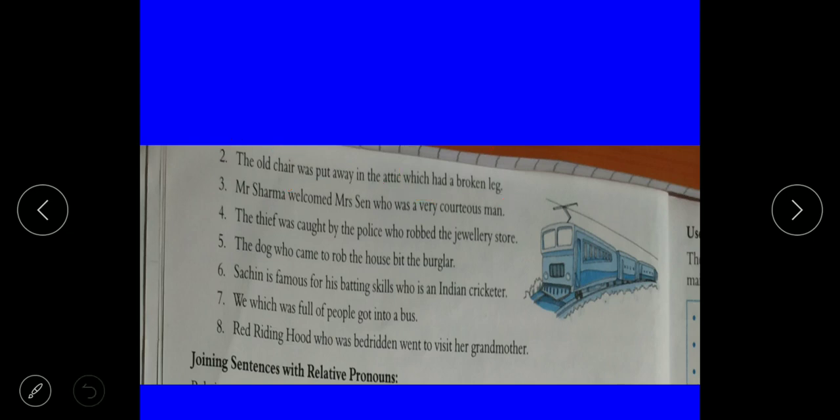Third one is, Mr. Sharma welcomed Mrs. Shane, who was a very courteous man. Here who is not for Mrs. Shane in this sentence. So the order of the sentence must be Mr. Sharma first, who was a very courteous man, welcomed Mrs. Shane.